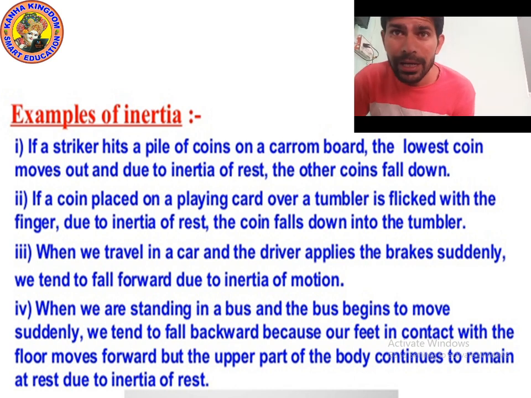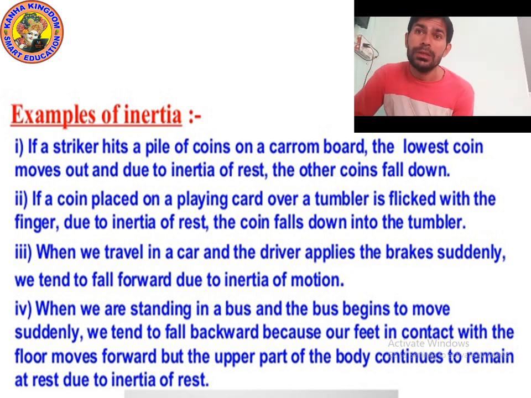Yes, that's why our feet move forward, but the upper part of the body continues to remain at rest due to inertia of rest. Yes, that's why we tend to fall backward. This is all because of inertia.